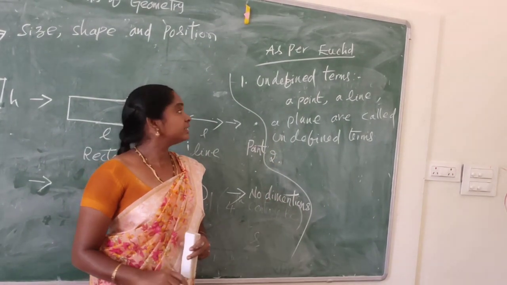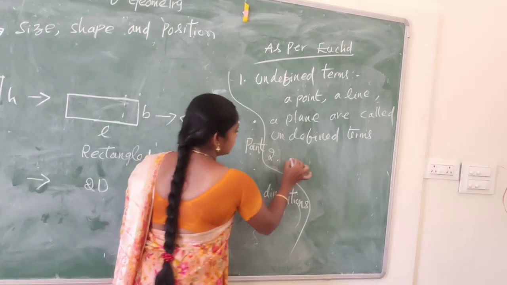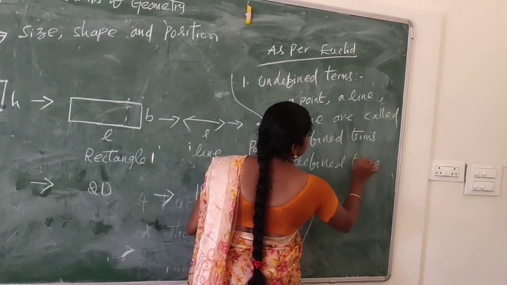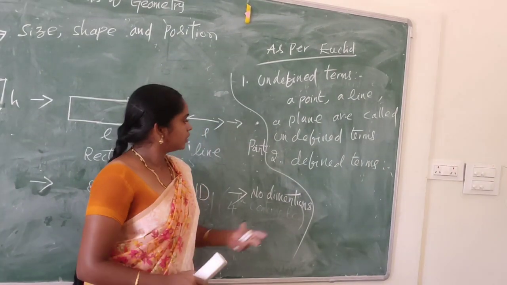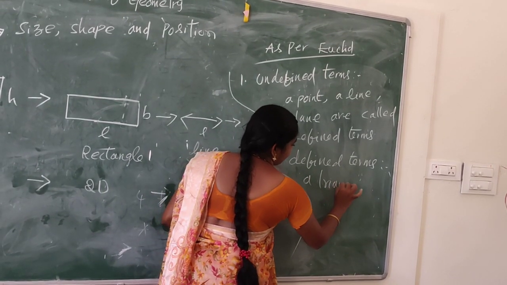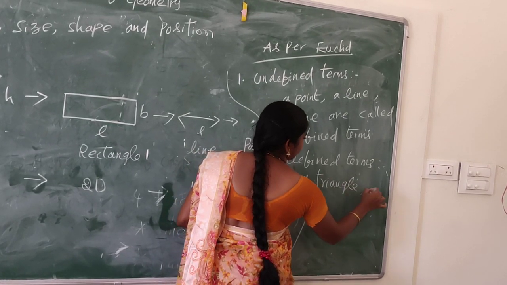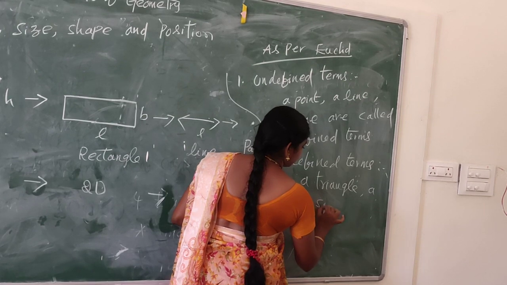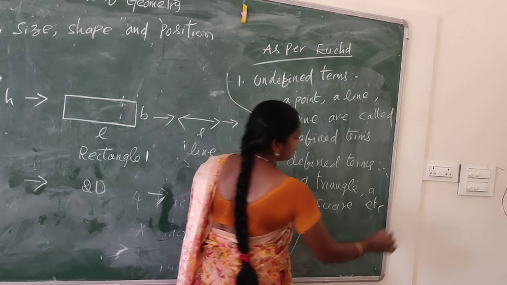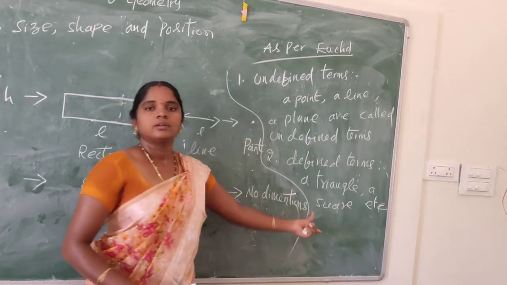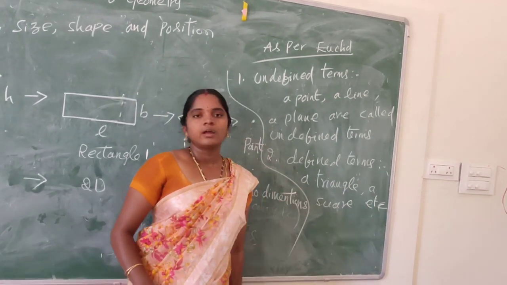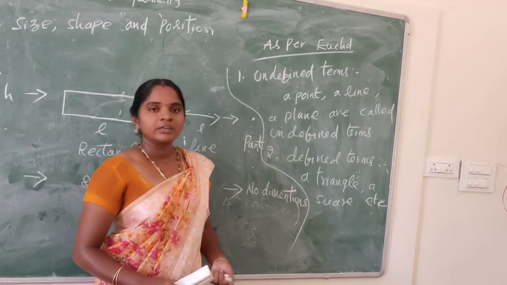Second one, defined terms. So a triangle, a square, etc. are called defined terms. Yes, a triangle, a square, and etc. are called defined terms.